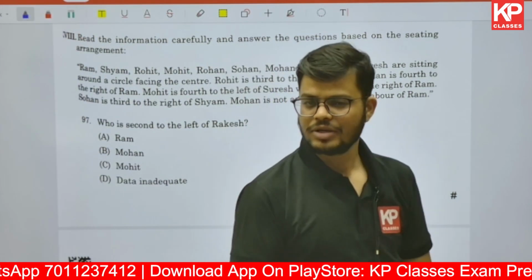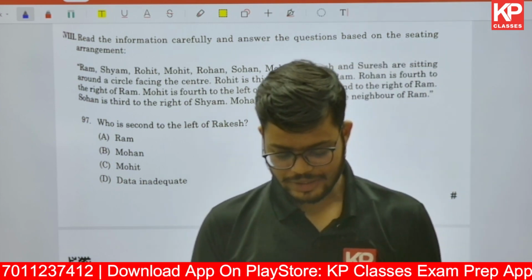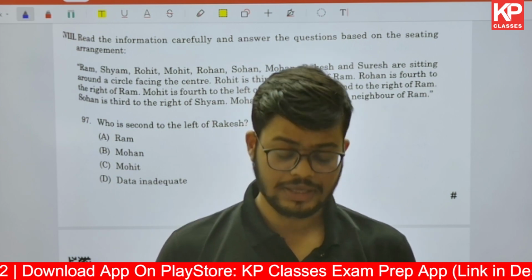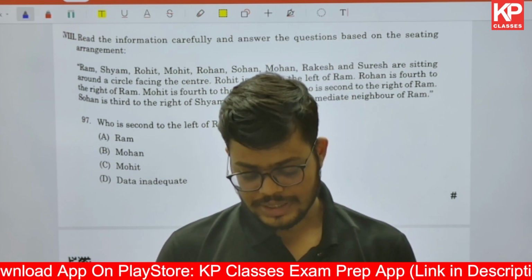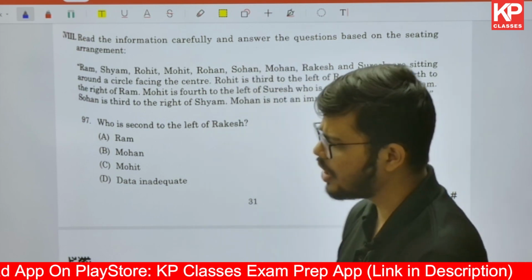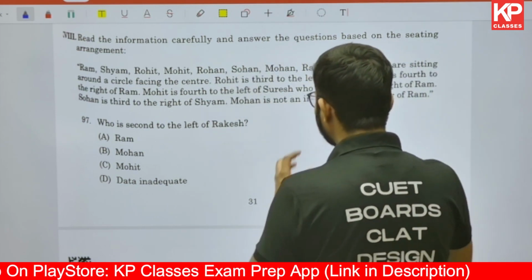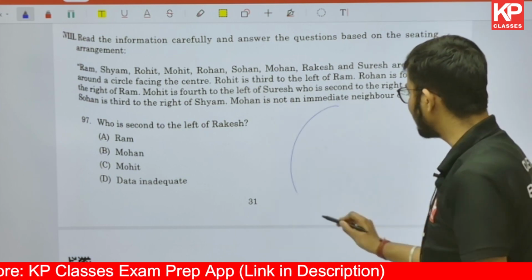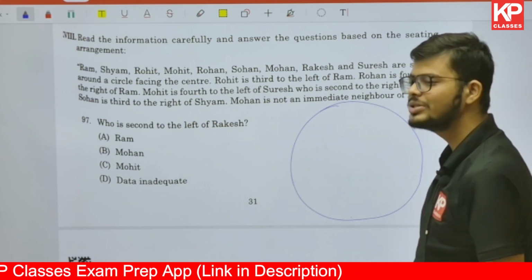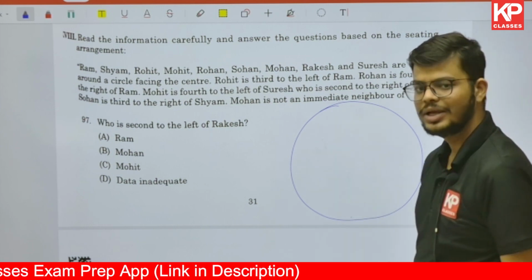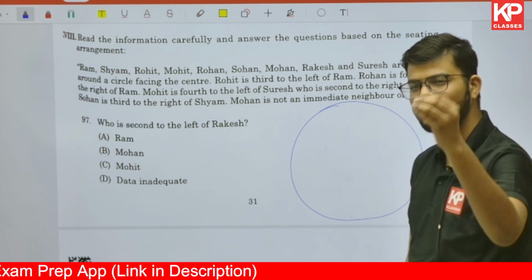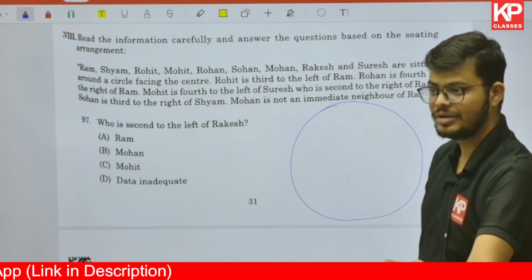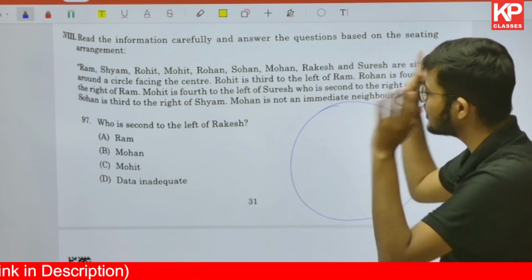circular sitting arrangement. So we have already done the sitting arrangement that is based on linear sitting, two row setting, and then after that circular setting. And among all these, the easiest method is circular sitting arrangement. So here I'll be making a circle, and why is it the easiest one? Because there you can start from any point. In the linear sitting arrangement, they will be giving he is sitting at the rightmost end, so there you need to look for the end. Here you can start at random.